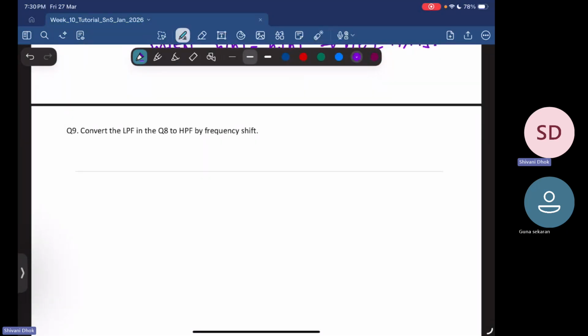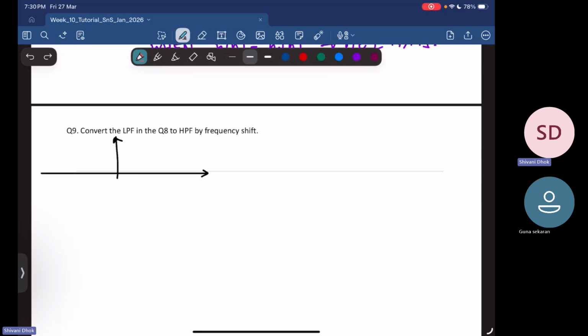So the next question here says: convert the low pass filter that we saw just now in question number 8 to a high pass filter by a frequency shifting operation. So let's again start with the ideal infinite impulse response filter.